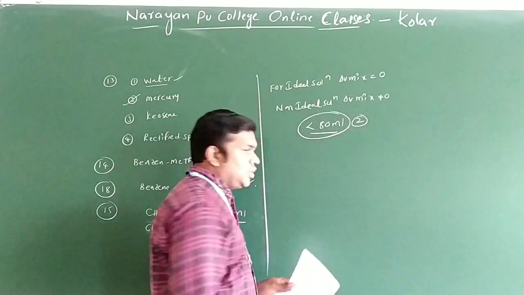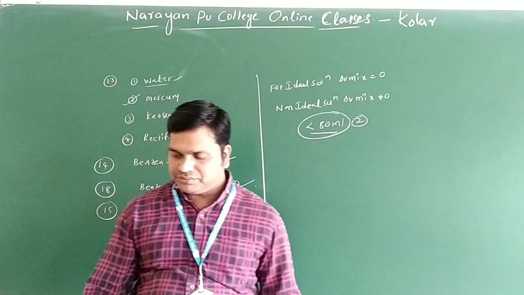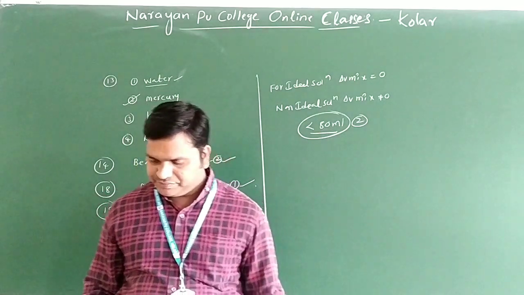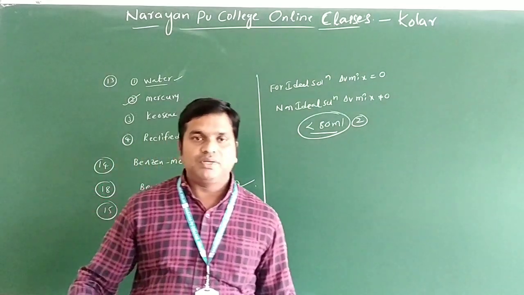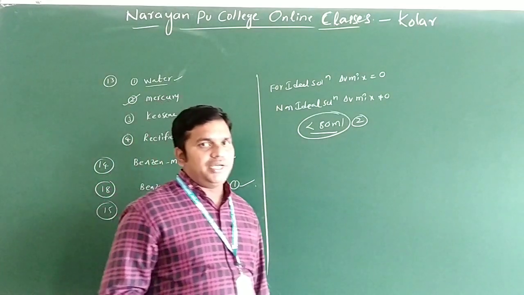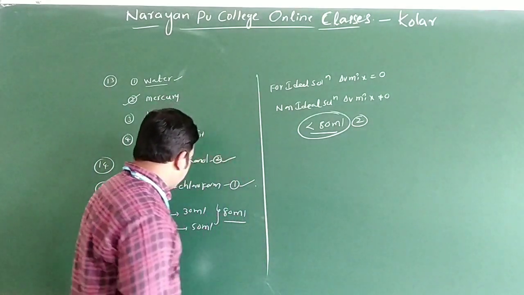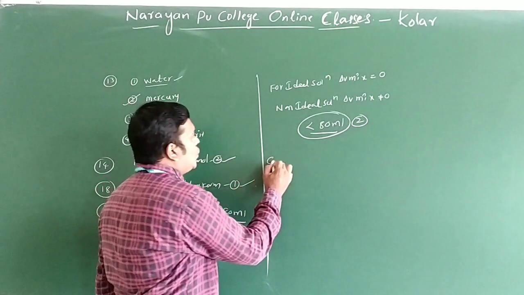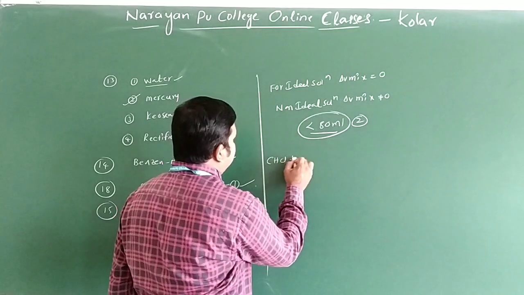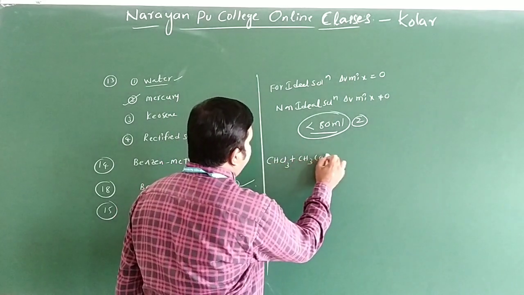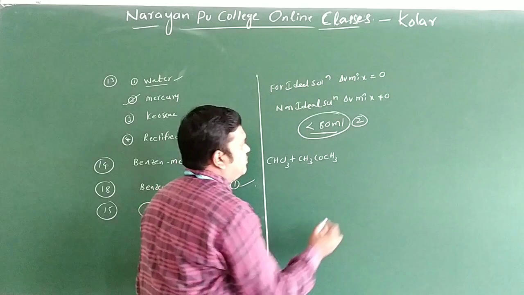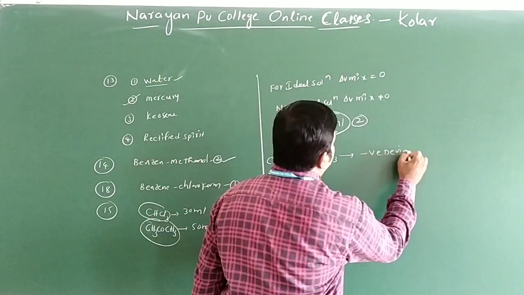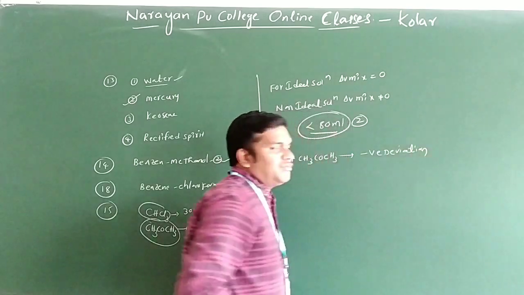So this is question number 15 we have. One more point also observe here. If you are mixing chloroform and acetone, CHCl3 plus CH3COCH3, this comes under negative deviation from the Raoult's law.